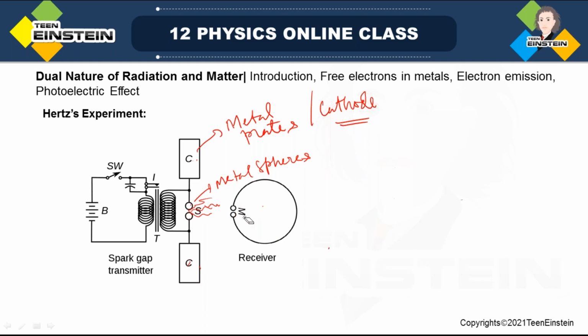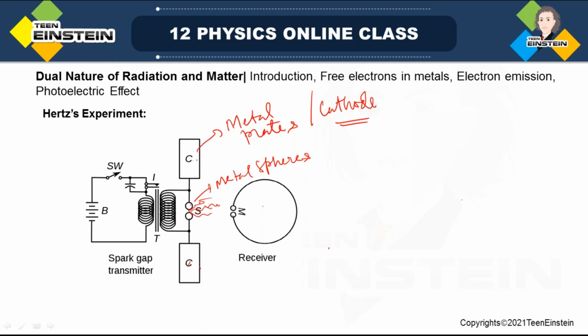I have not explained about this coil. See, this is a metal ring with a small sphere over here with a small, very narrow air gap. So this is actually acting as the receiver. These are acting as the emitter, and this is the receiver or detector.